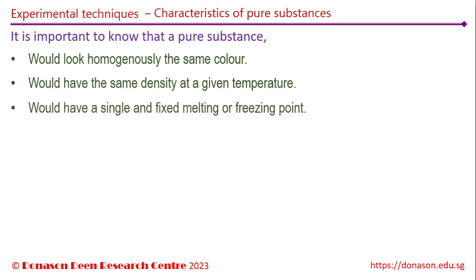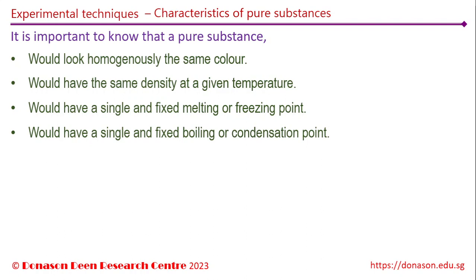A pure substance would melt or freeze at one single temperature and never over a range of temperatures. This is one of the easiest ways to identify if a substance is pure. Pure water should freeze exactly at 0 degrees Celsius, and pure ice should melt exactly at 0 degrees Celsius. If ice is found at any temperature above 0 degrees, or if liquid water is found at any temperature below 0 degrees, we can be certain that the water is not pure.